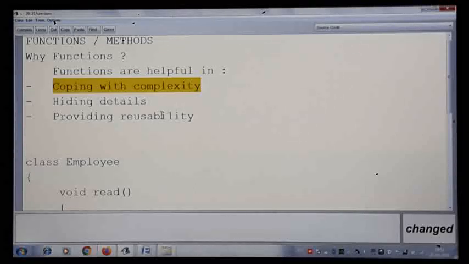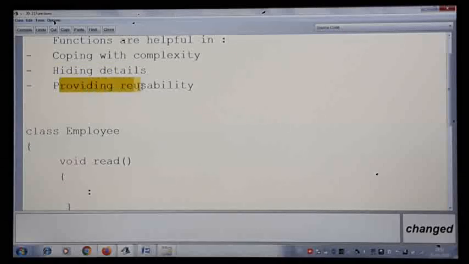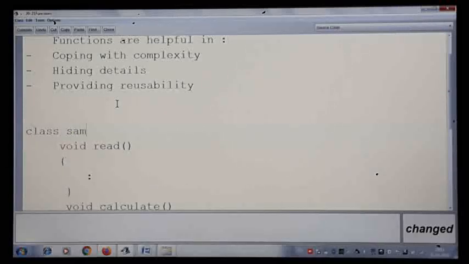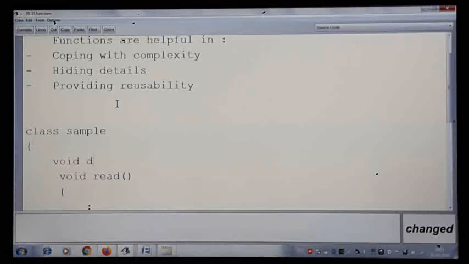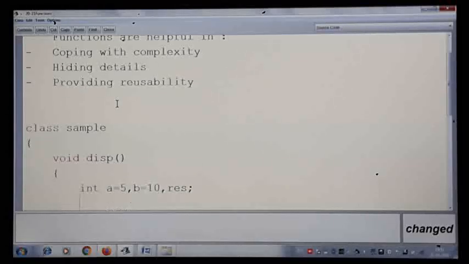Then hiding details and providing reusability. These 2 points I'll explain with one small program. You have already written it in your 9th standard as a beginner of this programming. Assume that I want to find the maximum of 2 numbers. So I'll call void display here. I'll take 2 integer arguments, int a is equal to 5 and b is equal to 10. I am going to collect the result in one variable, result.